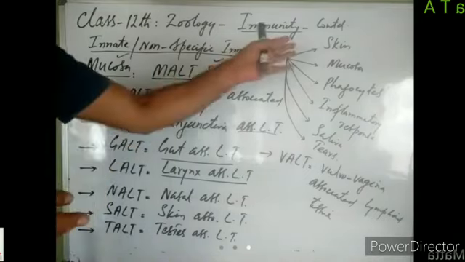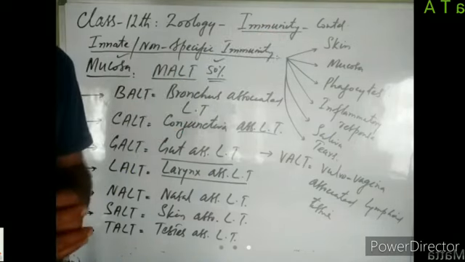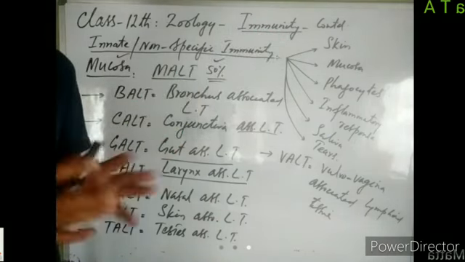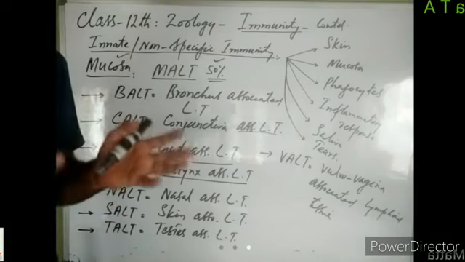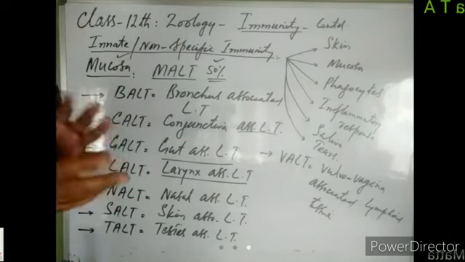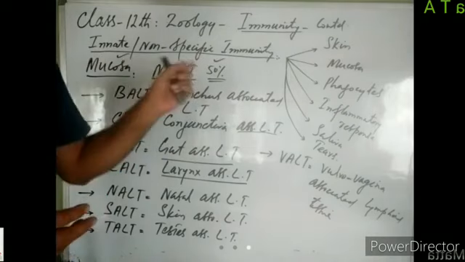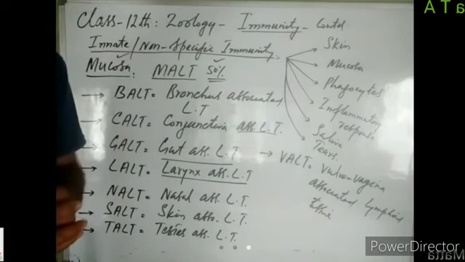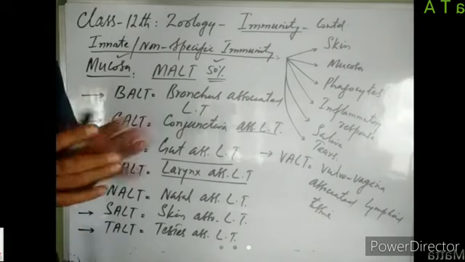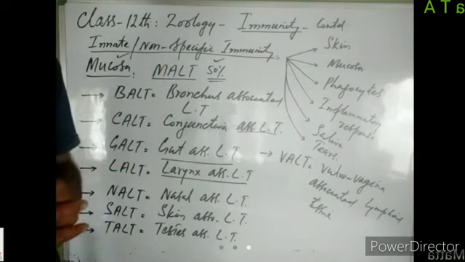Then after skin, we have got mucosa. Where is mucosa present? It lines the hollow visceral cavities of the body. All the hollow cavities of the body are internally covered by a protective covering known as mucosa, right? In this mucosa, we have got lymphoid tissue. That lymphoid tissue present in this mucosa is known as MALT, mucosa associated lymphoid tissue. What is the function of this lymphoid tissue? It protects the body from the entry of pathogens.